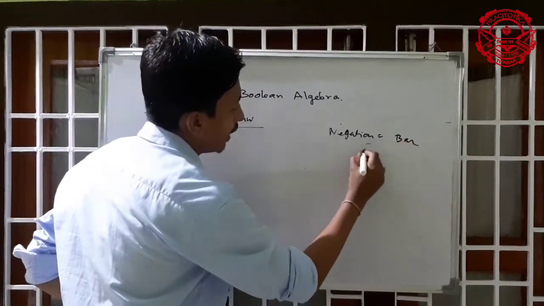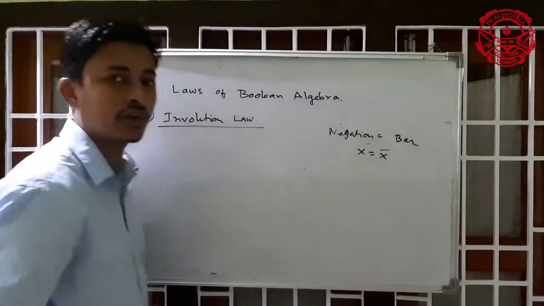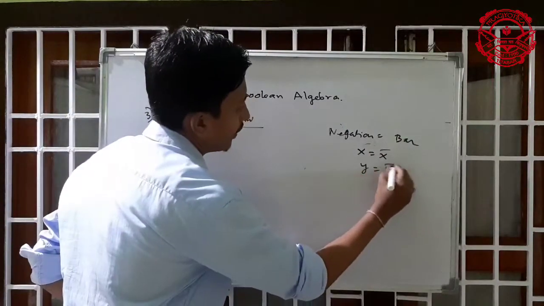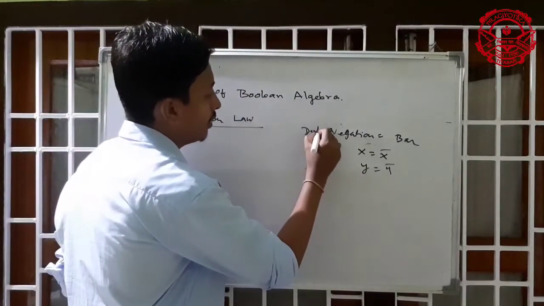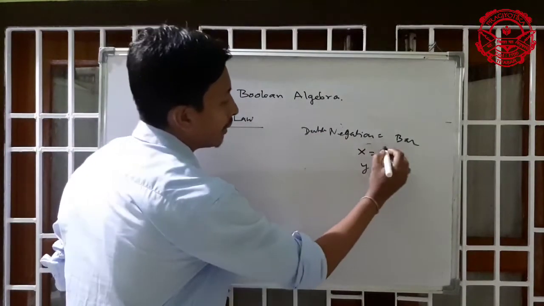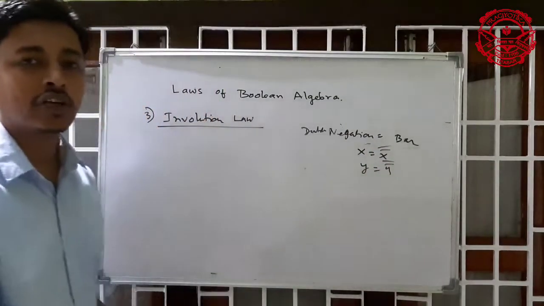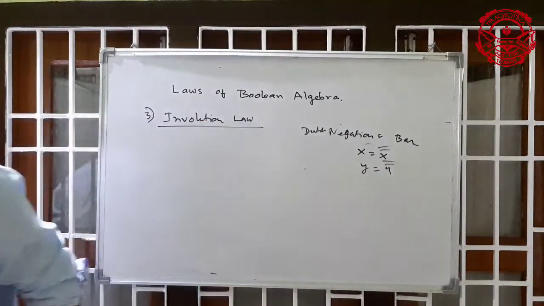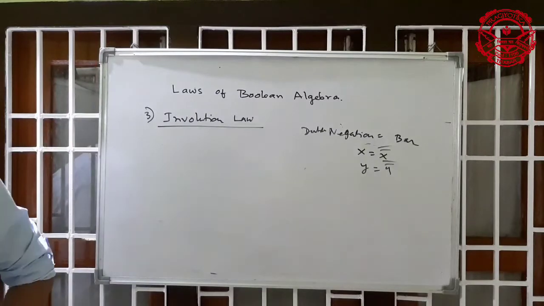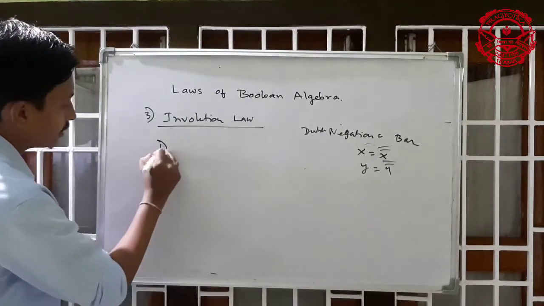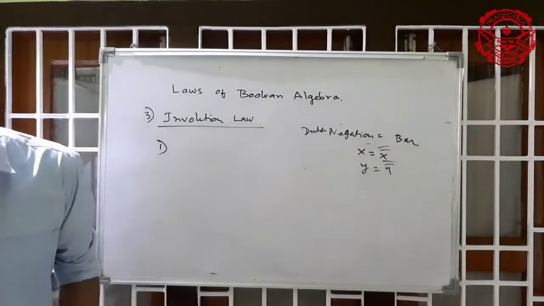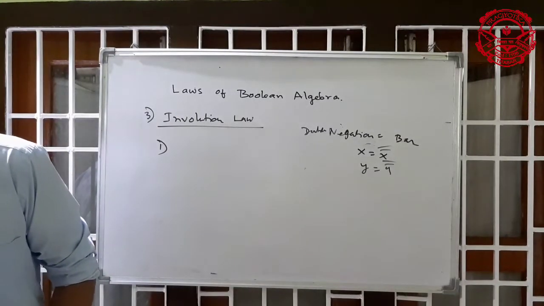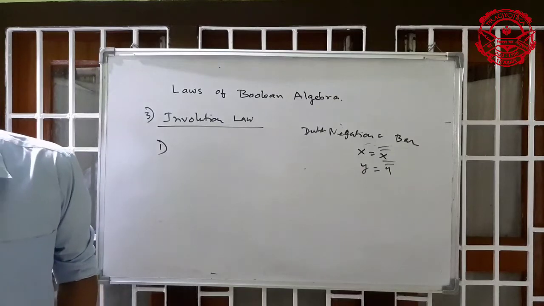But here double negation means double bar. Now you can see the first expression of this law stated in the book, page number 668. The first expression is x double bar equal to x.